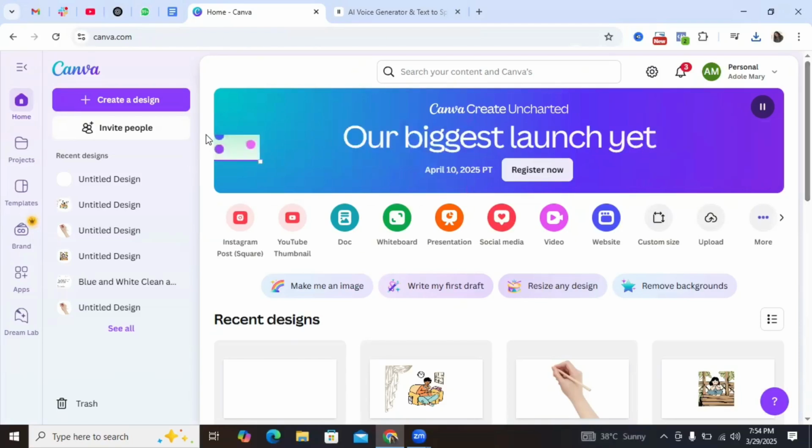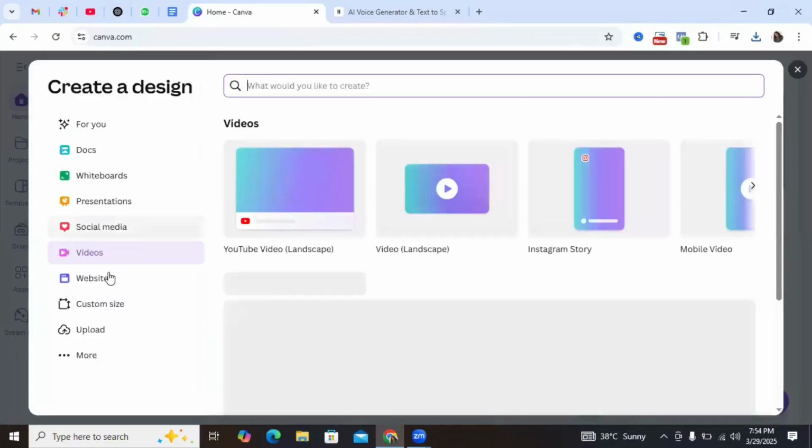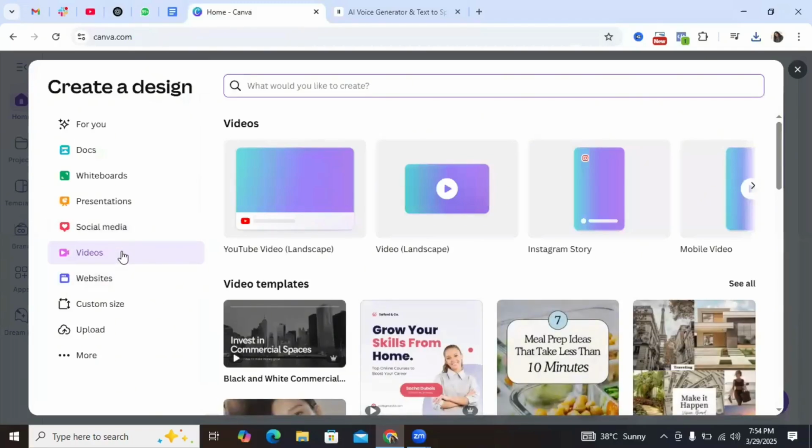So now to create a video, we're going to create a new design, and then we can go to video or any dimension that we want to use that aligns with the platform that we want to post this video on. So let's say I'm creating a faceless YouTube video and I want to put this up on YouTube. I can click on YouTube video, or if I want to use this for an ad, say for instance, I'm creating this concept to use as a video creative in an ad. If it's a Facebook ad, I can select that accordingly, right?